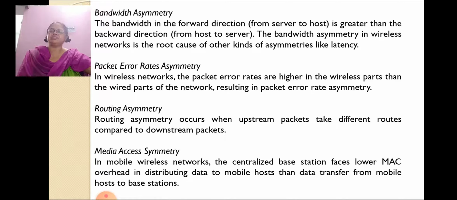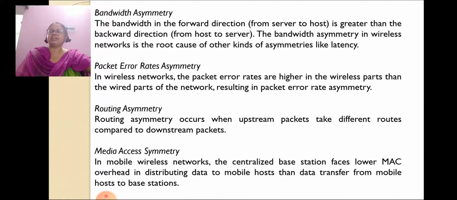Bandwidth asymmetry. The bandwidth in the forward direction from server to host is greater than in the backward direction from host to server. The bandwidth asymmetry in wireless network is the root cause of other kinds of asymmetries like latency.